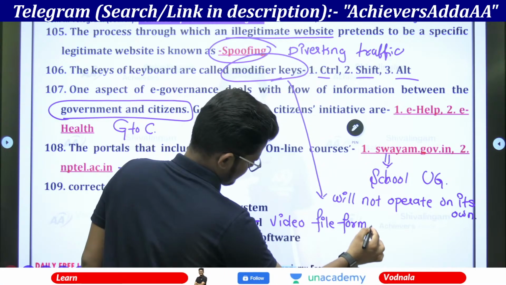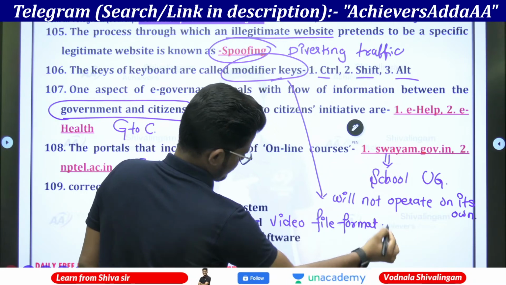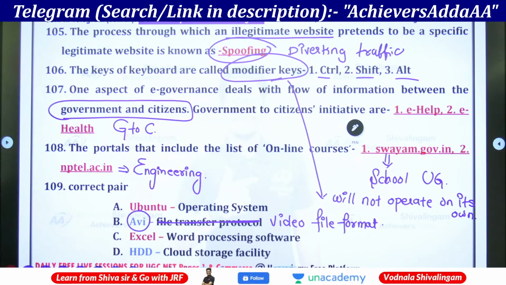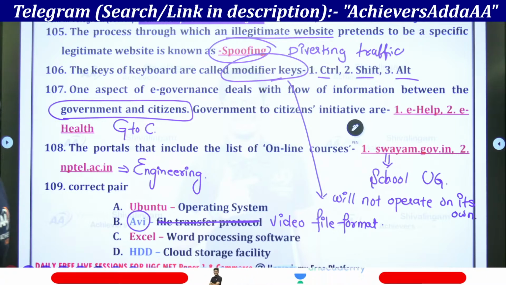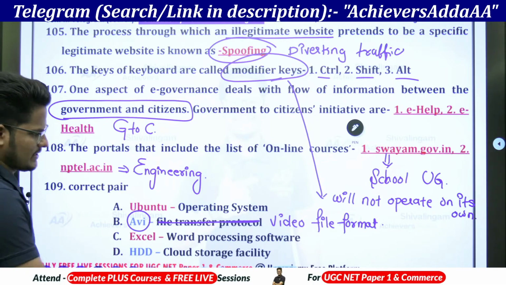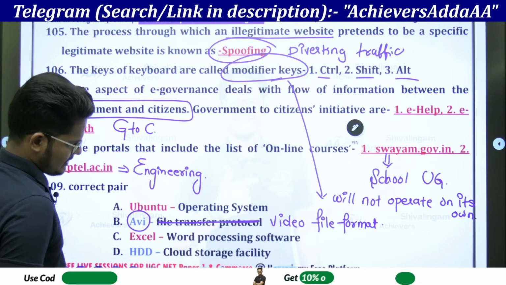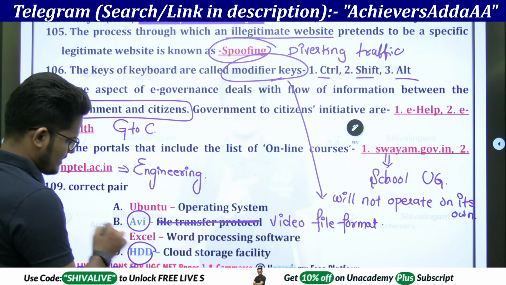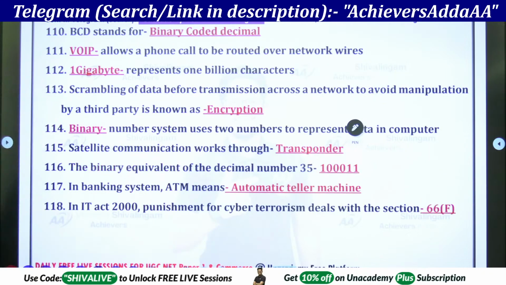Audio video interface. Right, by audio video. So next is that Excel is a word processing software, and hard disk is a cloud storage facility. Hard disk, HDD, which is external.